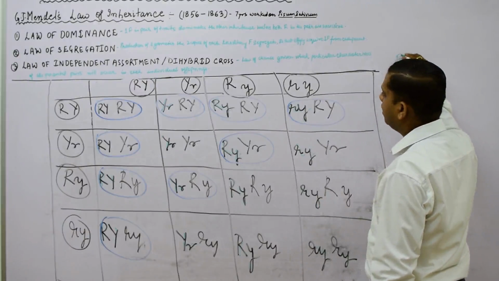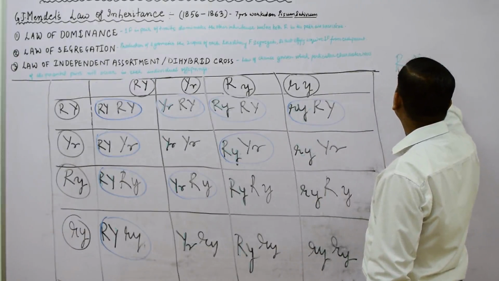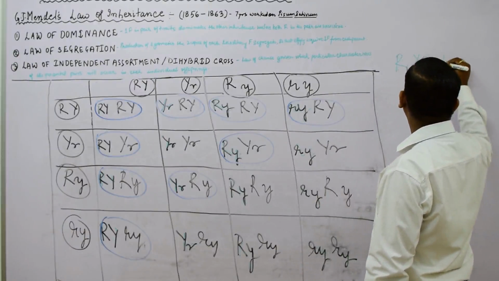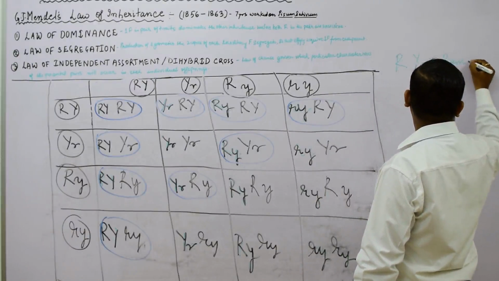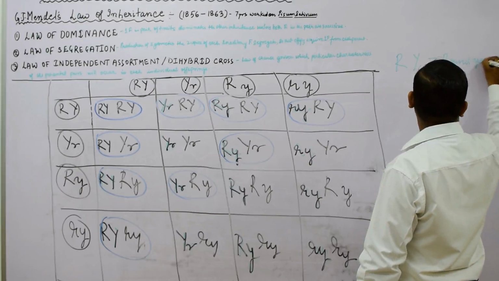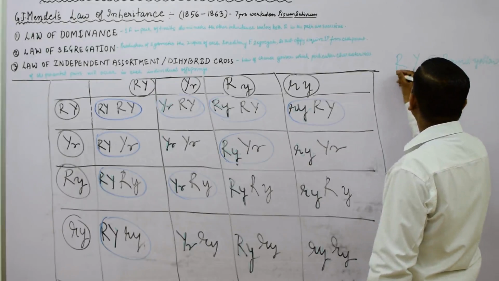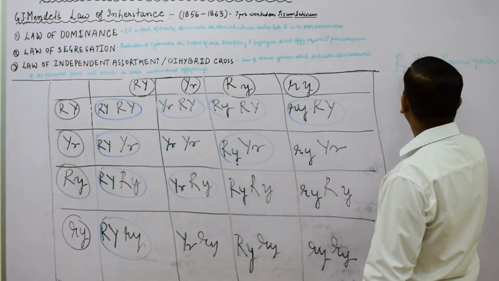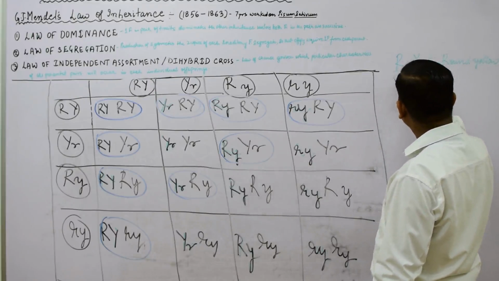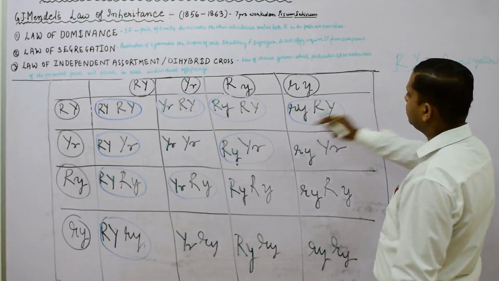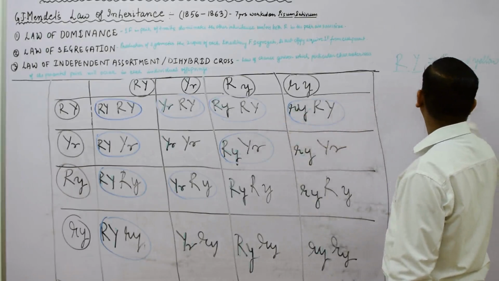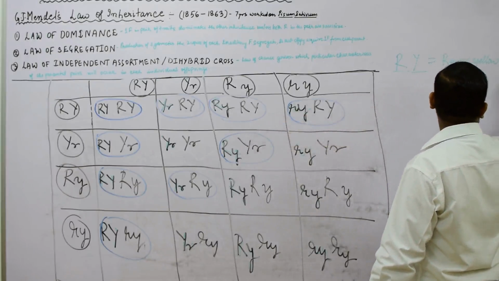Capital R and capital Y gametes, they are called round yellow. If any gamete has either R or both R and Y, that will be round yellow. So these are 9 in number we obtain.